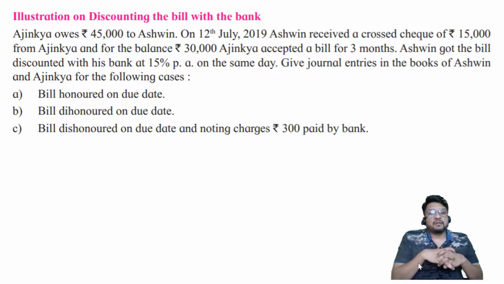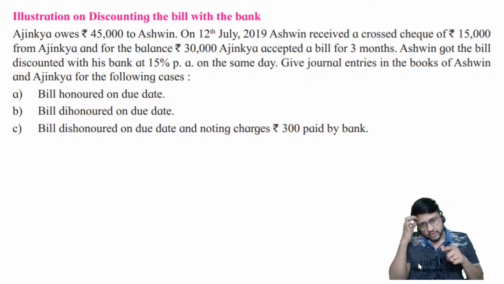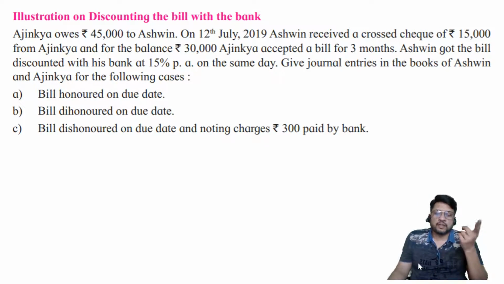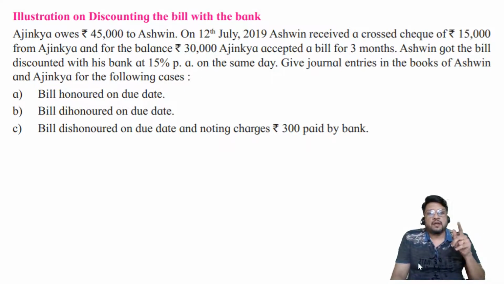How is Ajinkya giving money? Ashwin is receiving a cross check of rupees 15,000. Cross check, it means it cannot be encashed on the cash counter of the bank. It will have to be deposited by Ashwin in his own bank account. So first part is 15,000 rupees received in bank by way of a cross check. But the total amount which was receivable from Ajinkya was rupees 45,000, out of which check is only of rupees 15,000. So balance of 30,000 is still pending. And then they have told you for the balance of rupees 30,000, Ajinkya accepted a bill for 3 months.